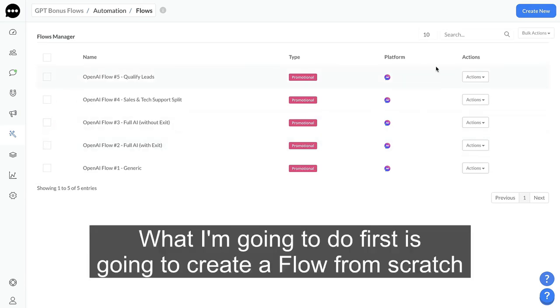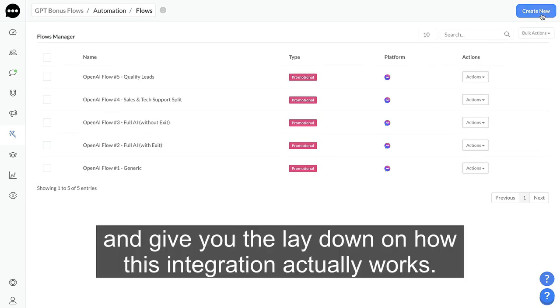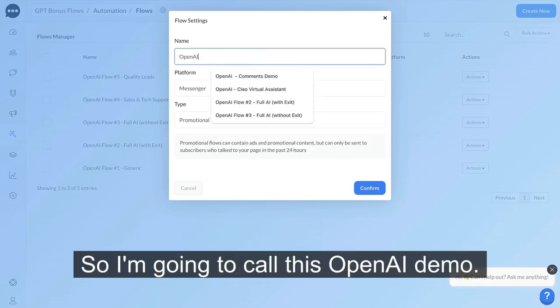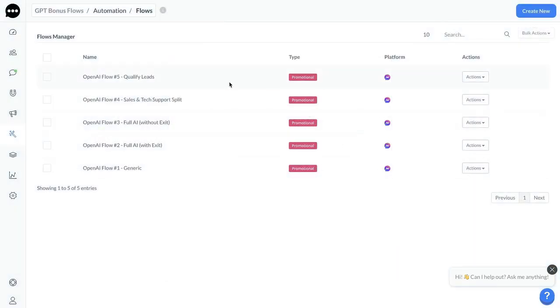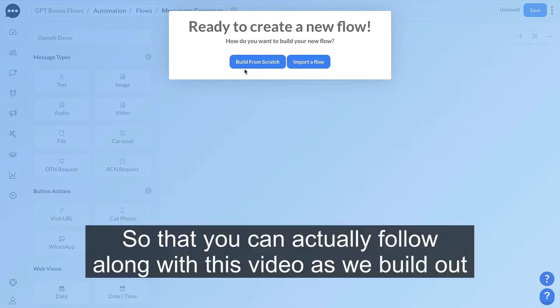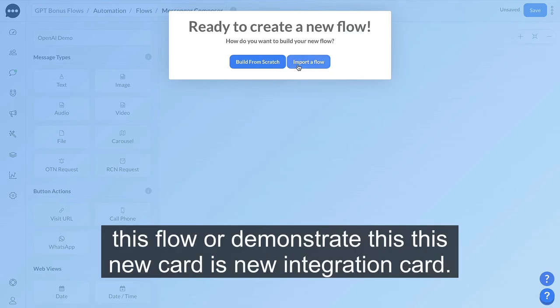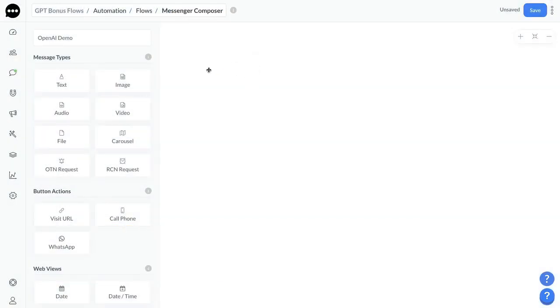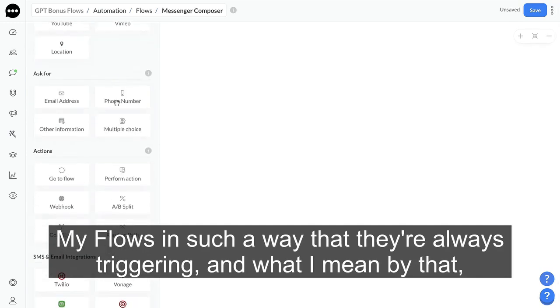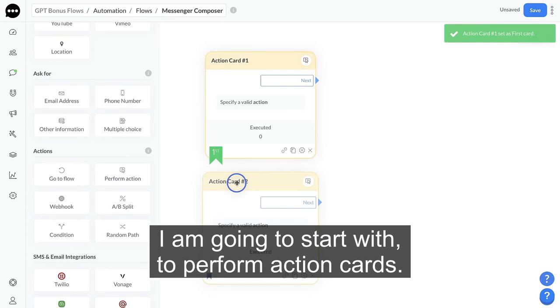What I'm going to do first is create a flow from scratch and give you the lowdown on how this integration actually works. So I'm going to call this OpenAI demo and click on confirm. And this one, I'm actually going to leave inside the template as well, so that you can actually follow along with this video as we build out this flow or demonstrate this new card, this new integration card. So what we are going to do is basically build from scratch. And I actually like to set up my flows in such a way that they're always triggering. And what I mean by that, I am going to start with 2 perform action cards.